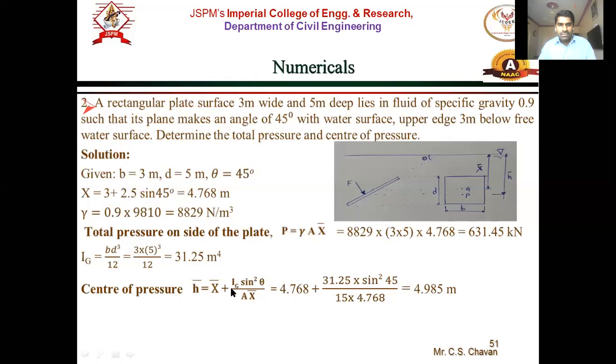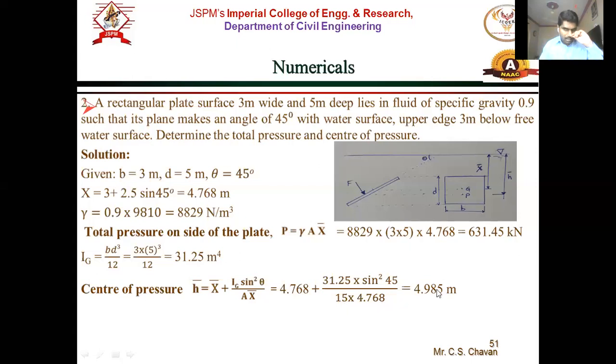In this IG, first of all, you have to calculate the moment of inertia for the given rectangular plate. So IG is B D cube by 12, B is 3, D is 5. So B D cube by 12 is 31.25 meter raised to 4. So by substituting in the expression of center of pressure, H bar is equal to X bar, X bar is 4.768, plus IG, IG is 31.25 into sin square 45, divided by area into X bar. Area is 15. X bar is 4.768.